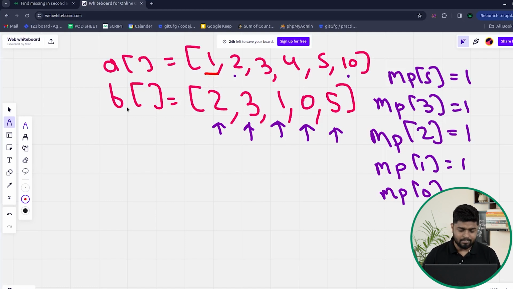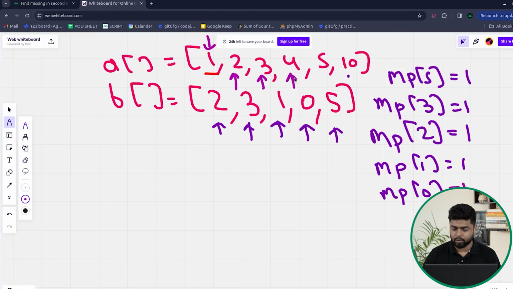So if you will see, when I'm starting, the first element that I'm at is basically 1, and I will check, is the frequency of 1 greater than 0 inside the map? Yes, this means that 1 is present in the second array. Then when I'm at the element 2, 2 is also having frequency as 1, so 2 is also present in the second array. Then I will be at the element 3, so 3 is also present in the second array because 3 is there in the map.